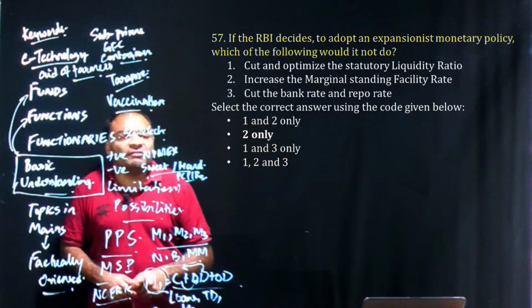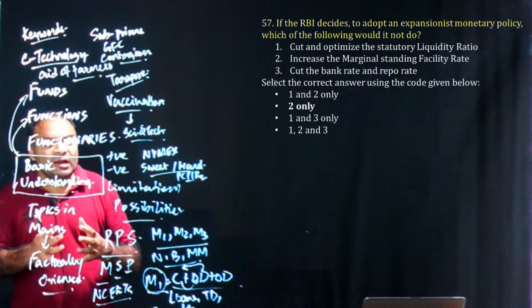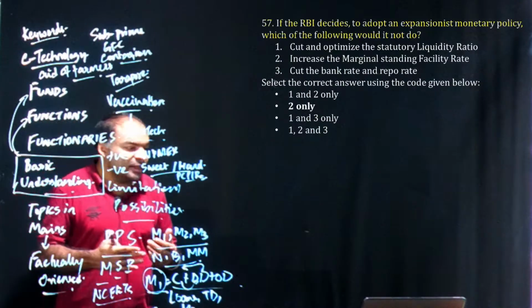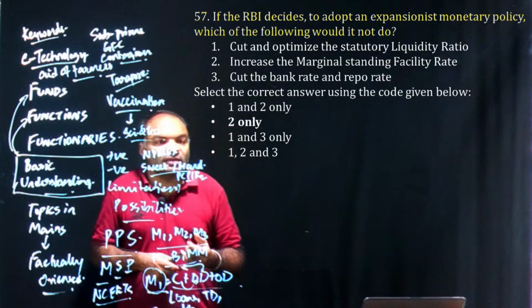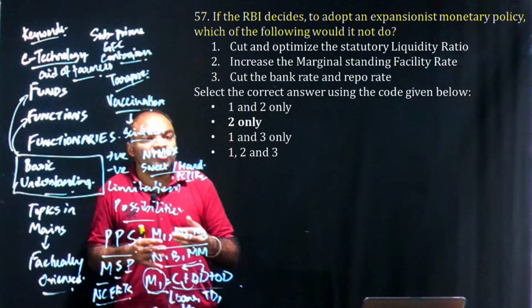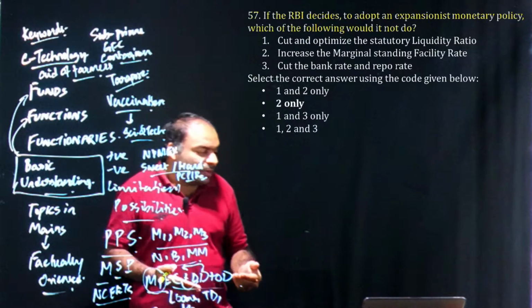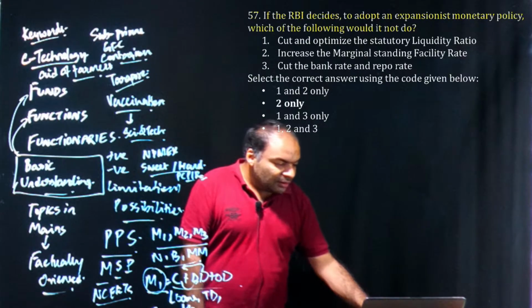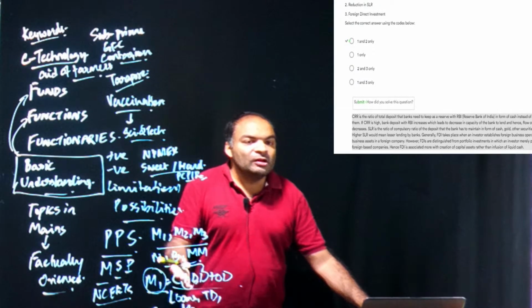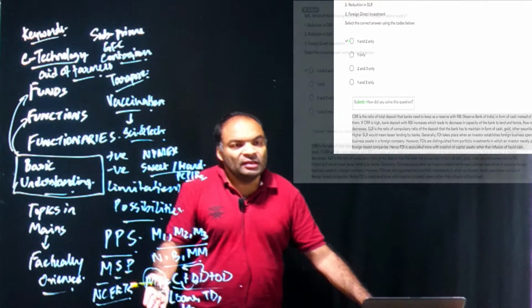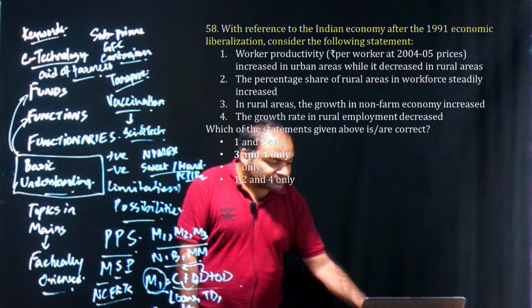Again, next one is a very basic concept about expansionary monetary policy. So what will the RBI not do, or what will the RBI do in case of loose monetary policy or tight monetary policy? So clearly here the correct answer is 2 only, and we discussed all aspects like MSF, repo rate, reverse repo rate, money market, capital market in class. Again, from manifest test series itself, we have talked about what will cause increase in money supply, what will cause the changes in your quantitative and qualitative aspects, etc.